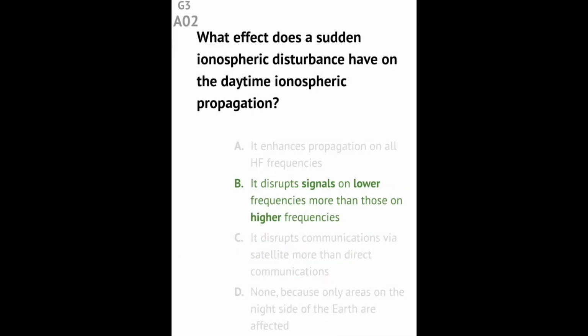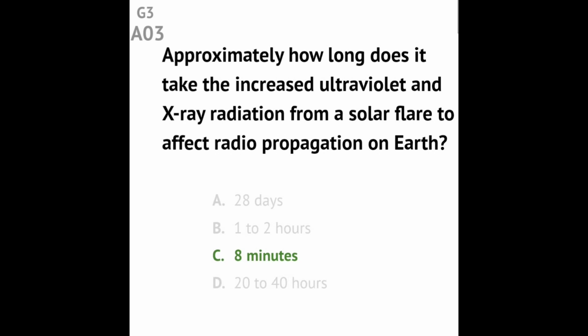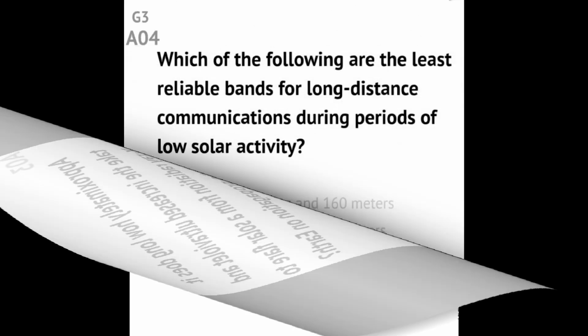Question G3A02. What effect does a sudden ionospheric disturbance have on the daytime ionospheric propagation? Answer. It disrupts signals on lower frequencies more than those on higher frequencies. Question G3A03. Approximately how long does it take the increased ultraviolet and X-ray radiation from a solar flare to affect radio propagation on Earth? Answer. 8 minutes.